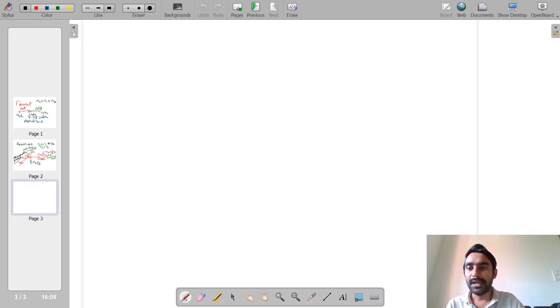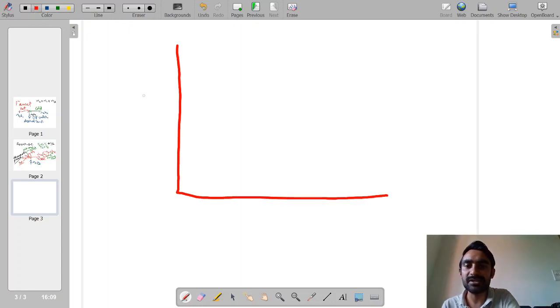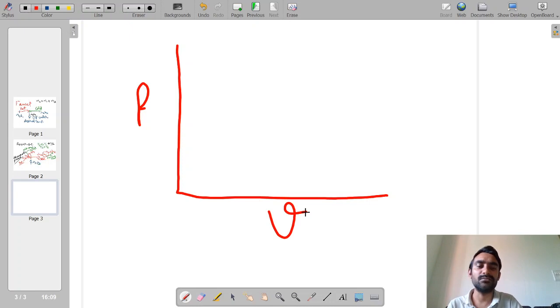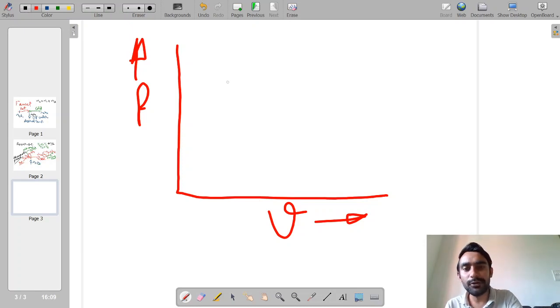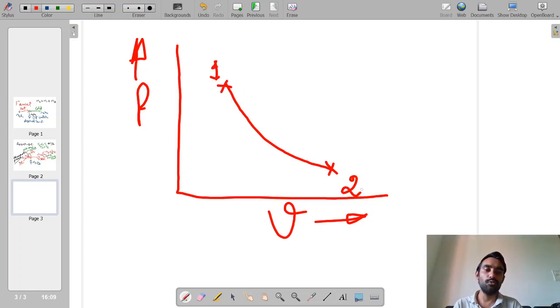Okay. Now, let me just tell you one last point about reversible and irreversible processes. When we plot any reversible process on any type of property diagram, say PV, TV, any property diagram, we plot the reversible process with normal solid lines. So point 1 and point 2. Let's say this process is happening in the forward direction like this, and this is a reversible process.